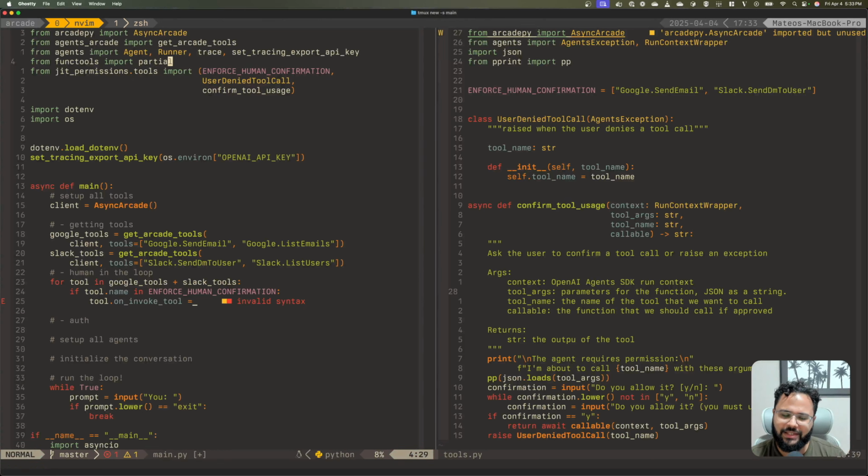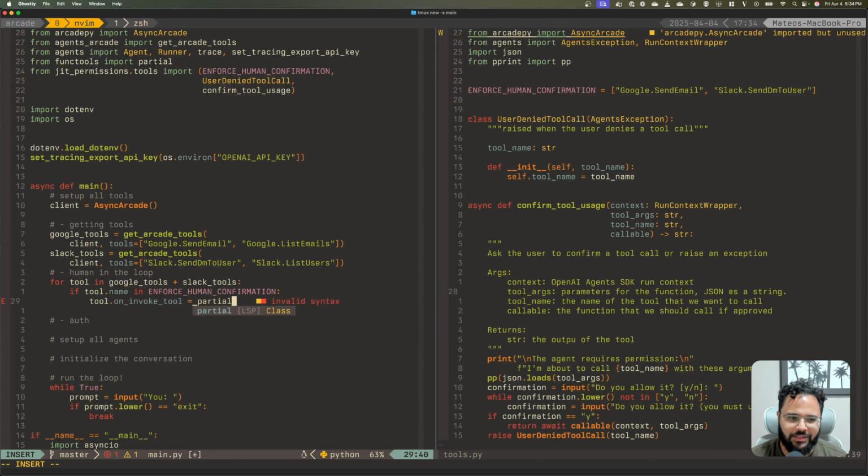So what this essentially does is it allows us to bind some parameters to a function and leave the other parameters free for, for example, the agent to fill in, right? So the context will come from the agent, the tool arguments will come from the agent, but the tool name and the callable, we are going to set into this function. So it's essentially a pointer to a specific instance of a function, a little bit like a helper to make a closure, right?